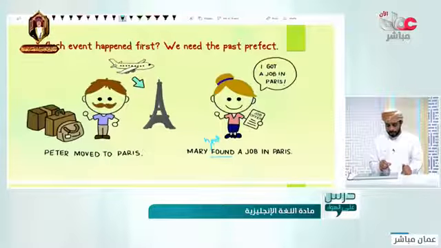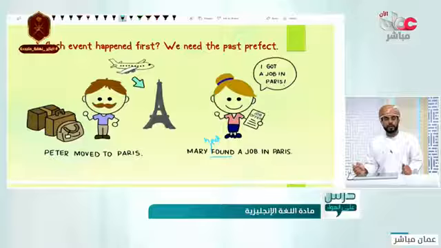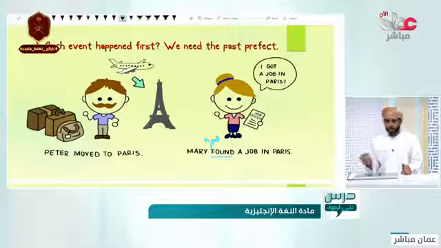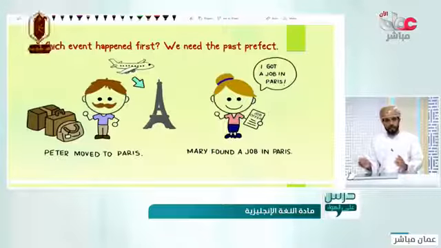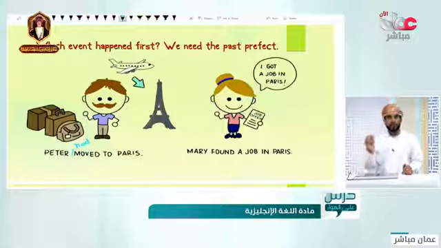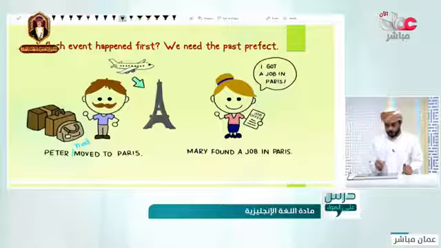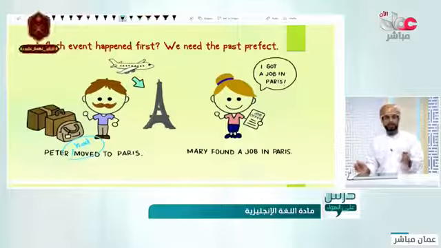So we say Peter moved to Paris after Mary had found a job in Paris. What if we need to say the opposite, that he moved first, then she found a job? It's almost the same thing. Peter had moved to Paris before Mary found a job in Paris. So that's why we use had with past perfect.